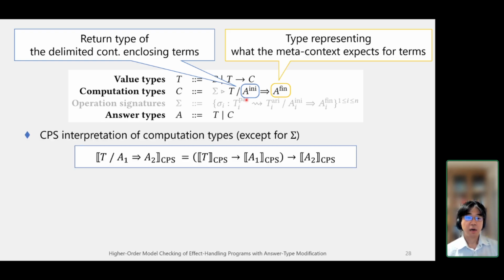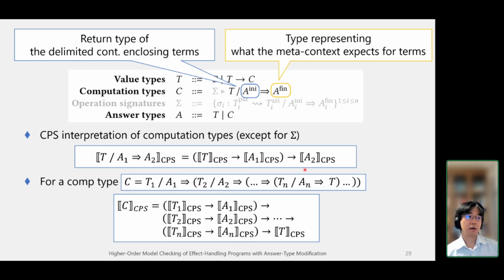Okay, so maybe for someone familiar with the CPS transformations, one way to understand this type of language is to check the CPS interpretations. So this is our CPS interpretations for the computation types. Here we can find that the value type T1 and initial answer type A1 can make the type over continuations. And then the meta context can provide the continuation of this type, and then you can get the result of the type A2, the final answer type.